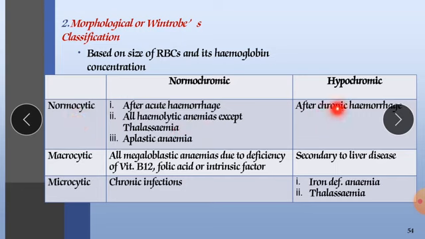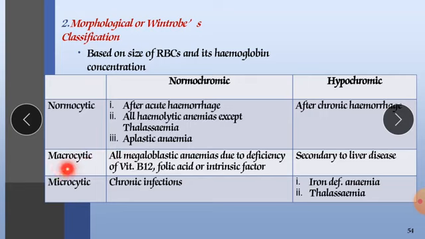In the case of hypochromic, what is hypochromic? Hypochromic is when our RBC color is dull, when there is discoloration or paleness in the color of RBC. That condition is called hypochromic. So after chronic hemorrhage, RBC will become hypochromic.